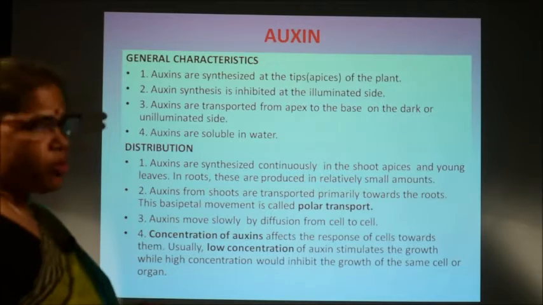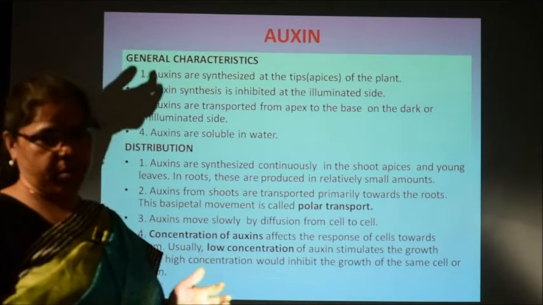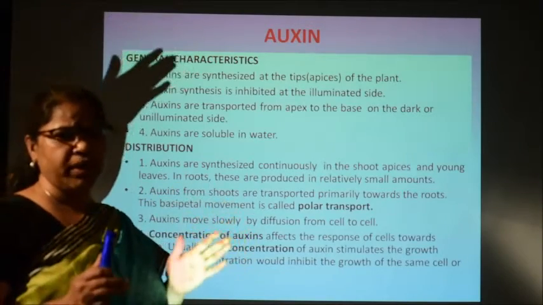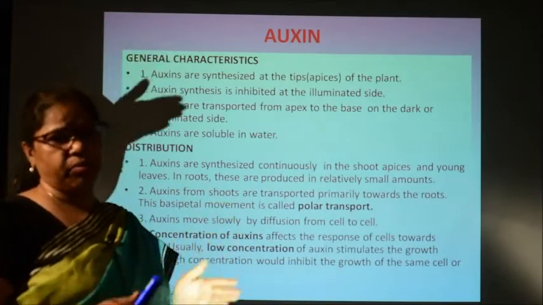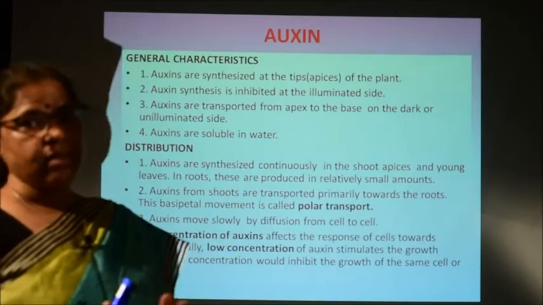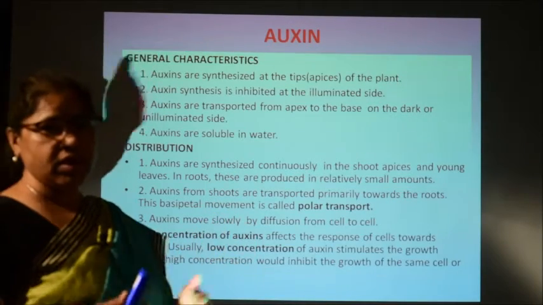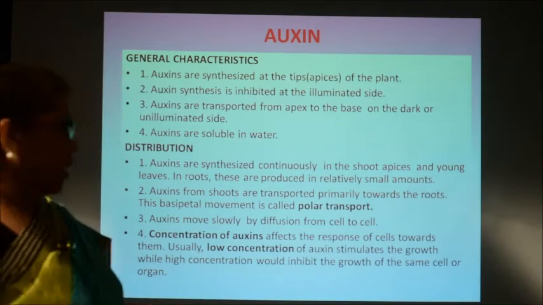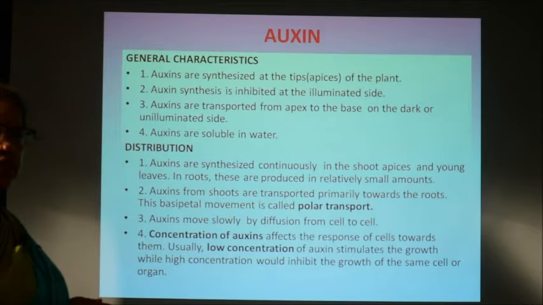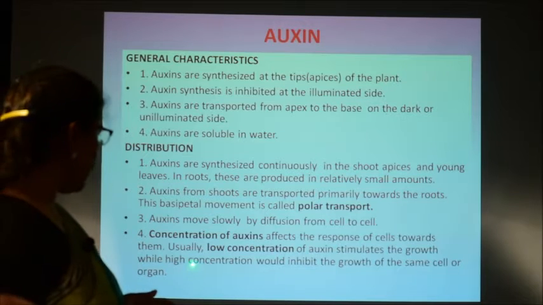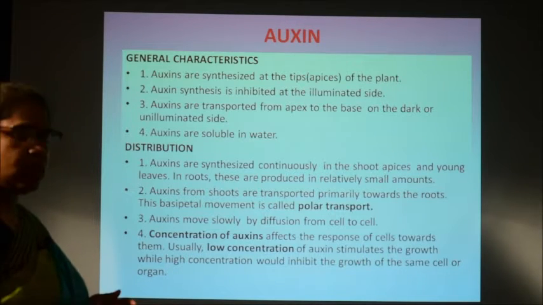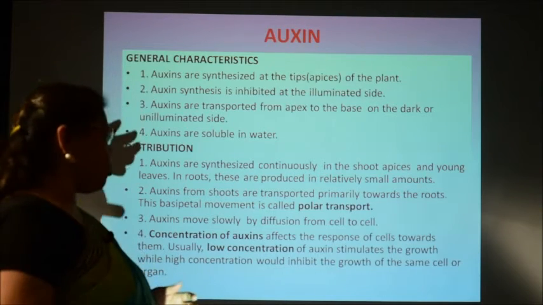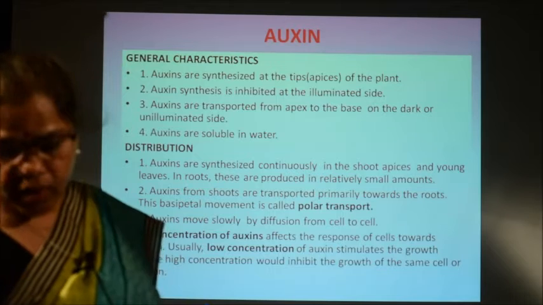Then auxins move slowly by the process of diffusion from one cell to another. So, very short distance movement occurs through cell to cell diffusion, whereas if long distance transport is there, then it needs the vascular elements. And the concentration of auxin affects the growth. Generally, a low concentration of auxin stimulates the growth, whereas a high concentration would inhibit the growth process of a cell or an organ.